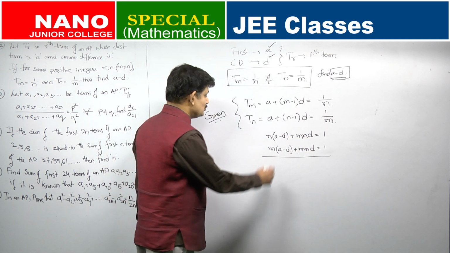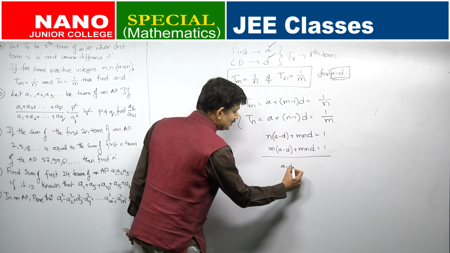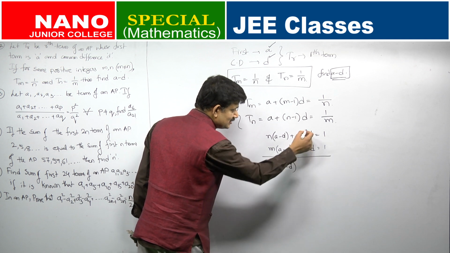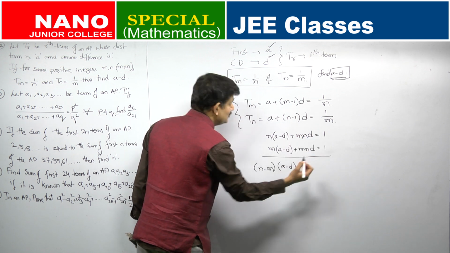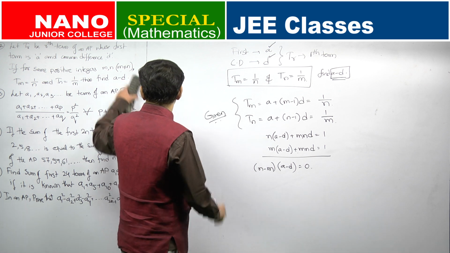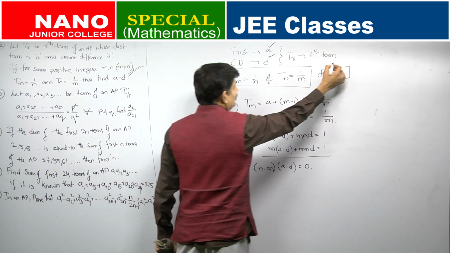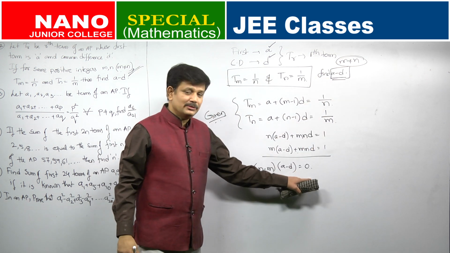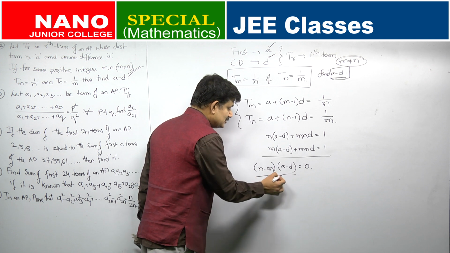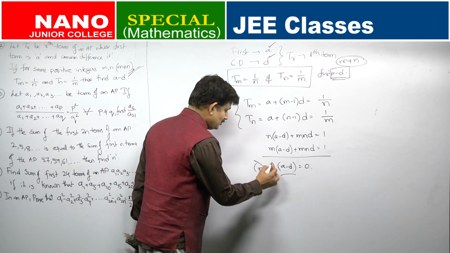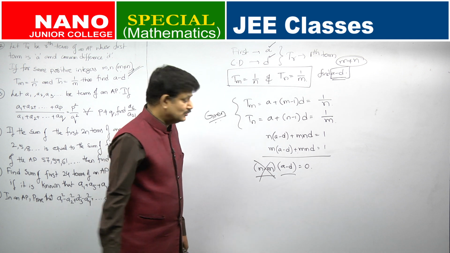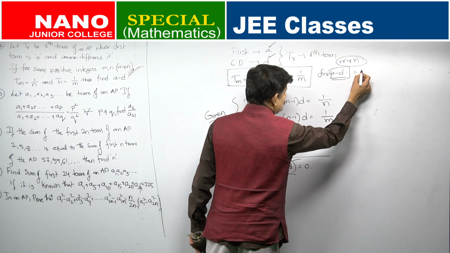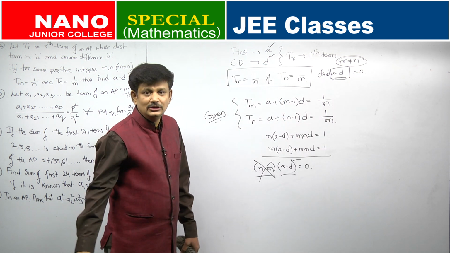Subtract both the equations. So, when you subtract both the equations, A minus D comes common into n minus m, this vanishes, gets cancelled, is equal to 0. And what is given in the question? M is not equal to n, m and n are two different numbers. So, for a product of two numbers to be 0, either of them has to be 0. This cannot be 0, n minus m is not given to be 0. So, what should happen? A minus D has to be 0. So, A minus D should be equal to 0.